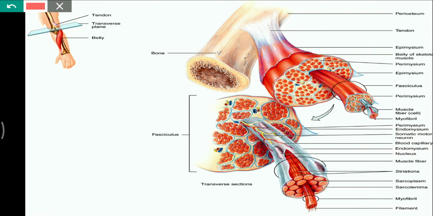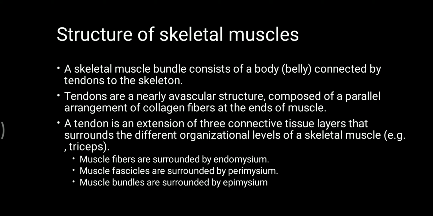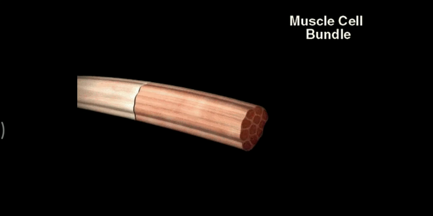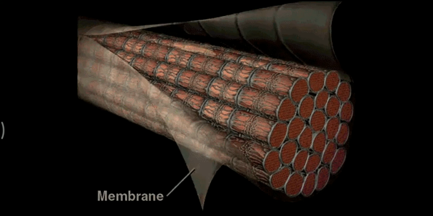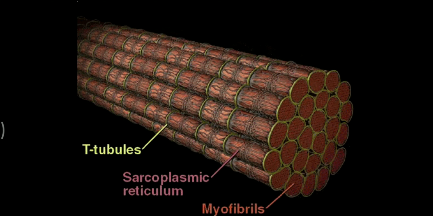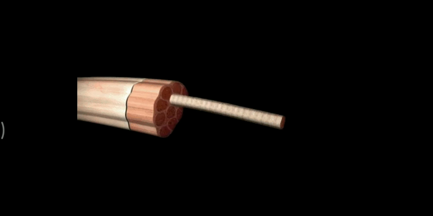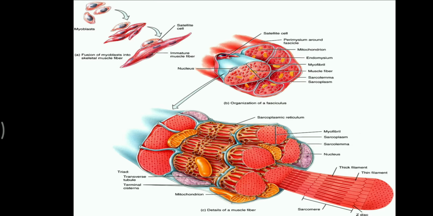Here we can see the endomysium. This is the covering that surrounds the muscle fiber, myofibrils. So muscle fibers are surrounded by endomysium, muscle fascicles are surrounded by perimysium, and muscle bundles are surrounded by epimysium. Here we can see the detailed structures: the muscle bundle, individual muscle fiber, myofibrils, sarcoplasmic reticulum and T-tubules. We will study them in detail in the next slides.